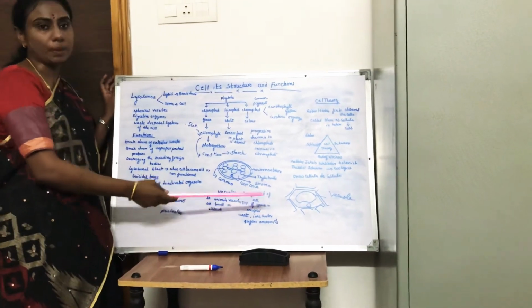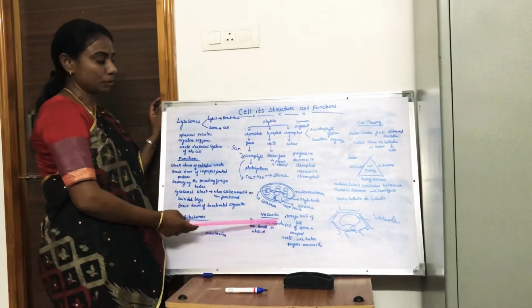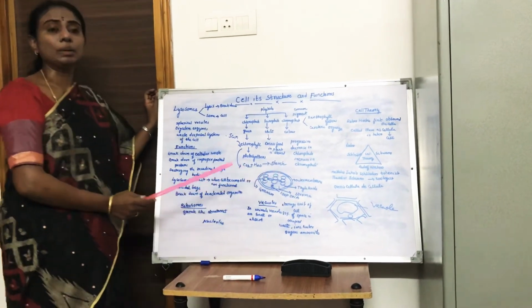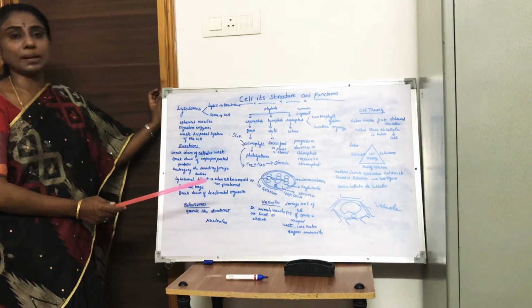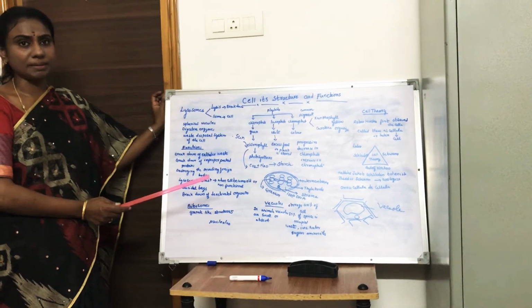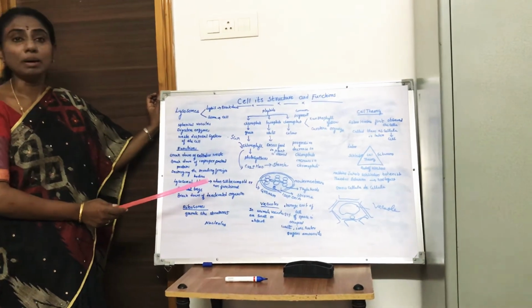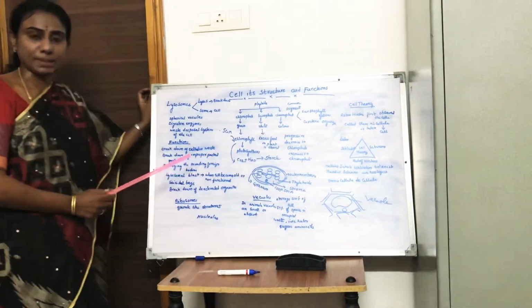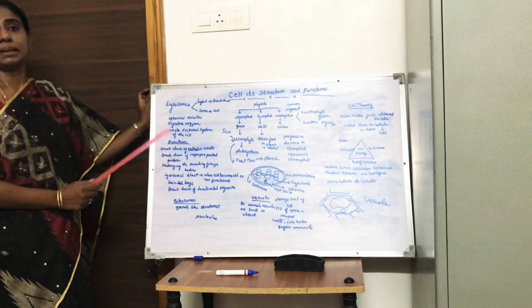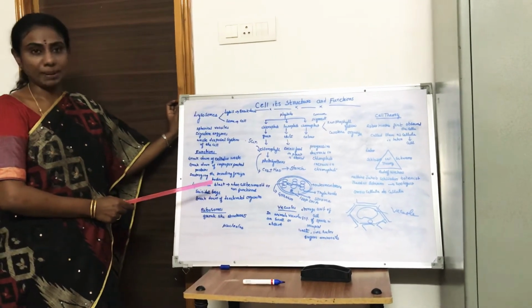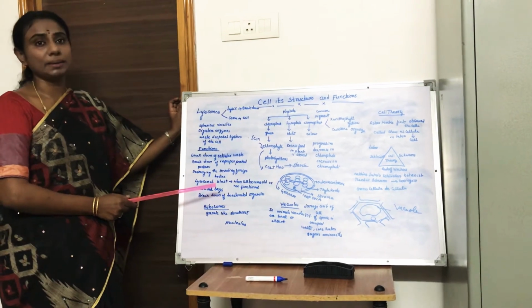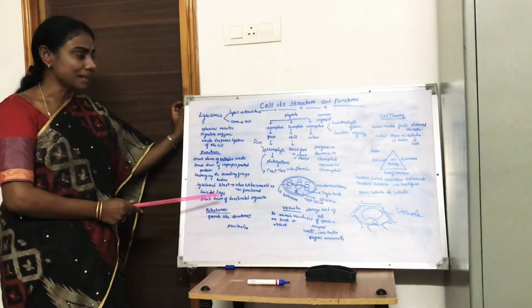Plants do not possess any excretory system, so the majority of the waste material will be stored in the vacuole. Not only this, the secondary metabolites like alkaloids, tannins, resins, gums, all these are stored in the vacuole. Plants have two types of metabolites, primary metabolites and secondary metabolites. Regarding these metabolites, we'll discuss in class 10th.